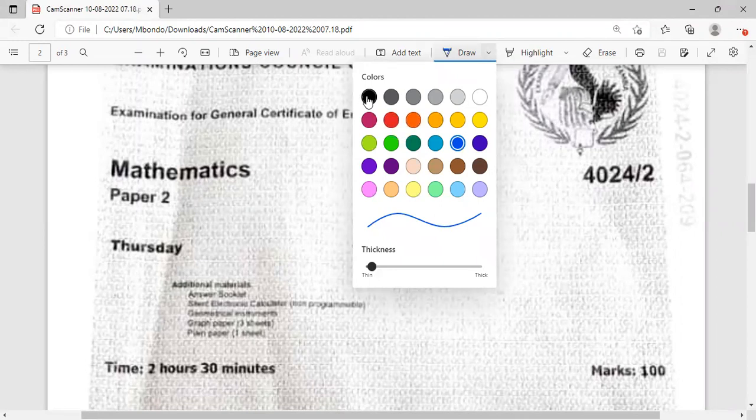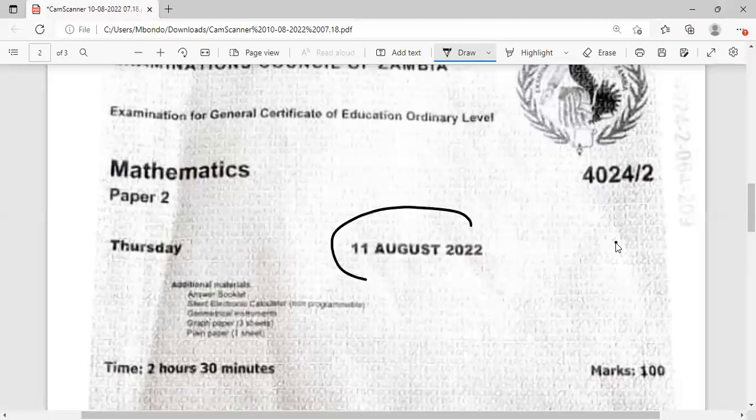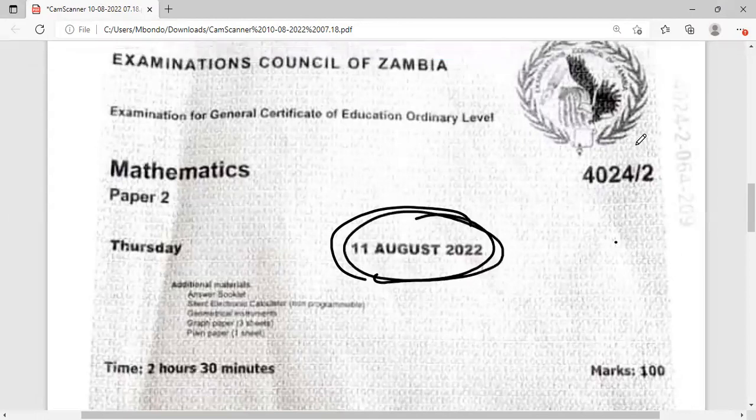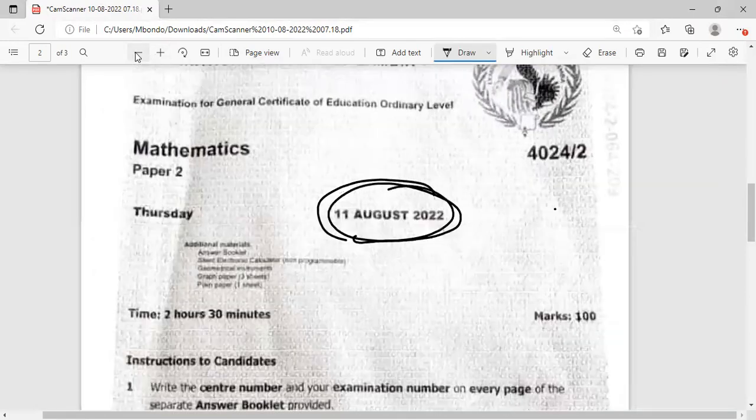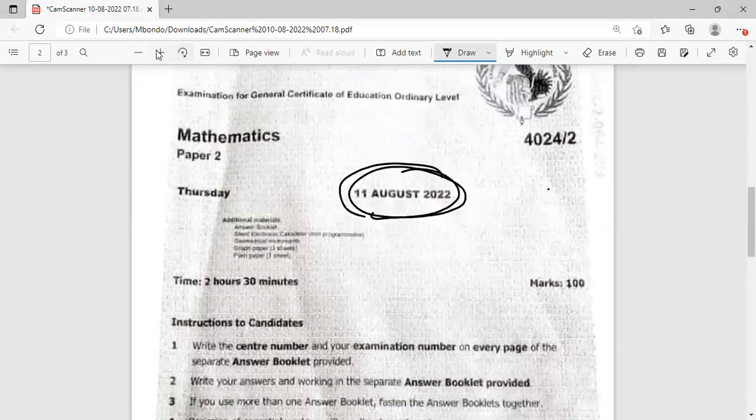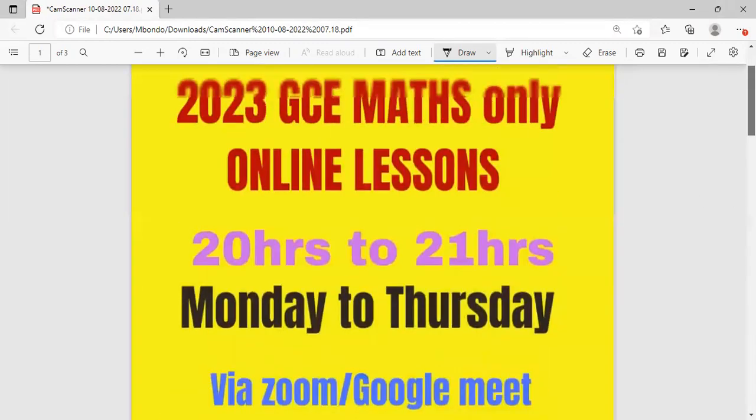I hope you'll be able to follow nicely. But maybe before that, let me share with you this information, especially for those of you that are writing in 2023.